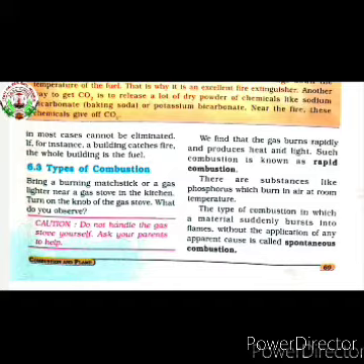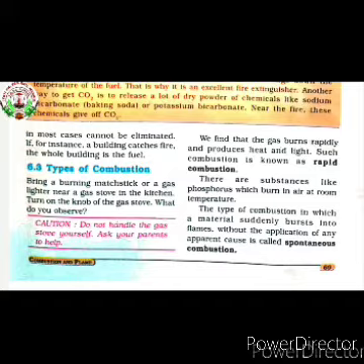This type of combustion, in which a material suddenly bursts into flame without the application of any apparent cause, is called spontaneous combustion. I gave the example here that if we keep white phosphorus at room temperature, it burns vigorously. So that is spontaneous combustion.